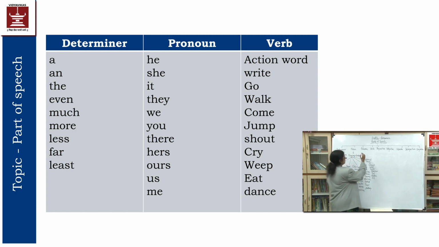Now pronoun. To avoid the repetition of the naming word, we can use pronouns. Means he, she, it, they, we, you, them, hers, ours, us. So these are the pronouns. I can give you an example: me, even me.